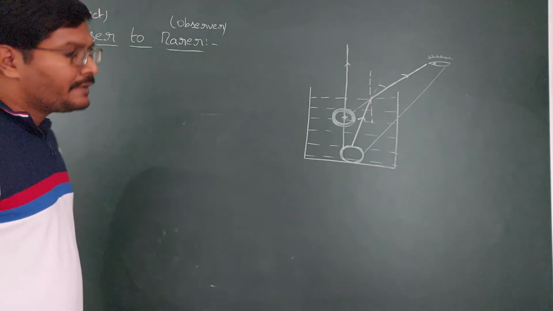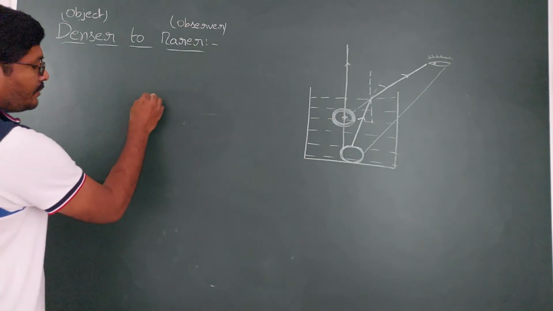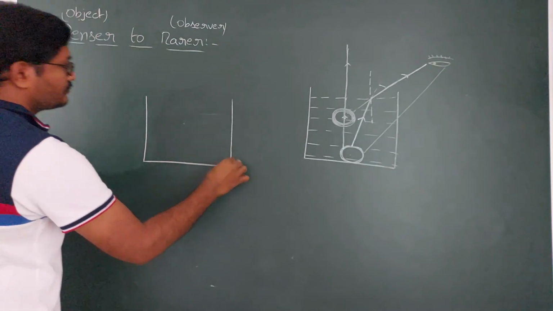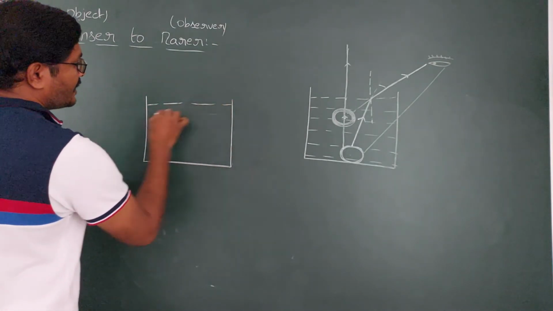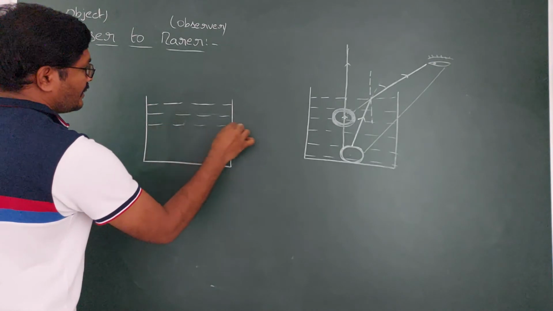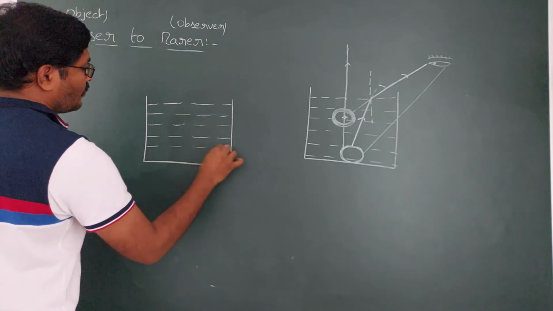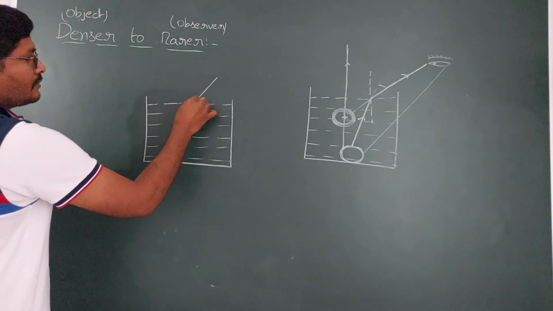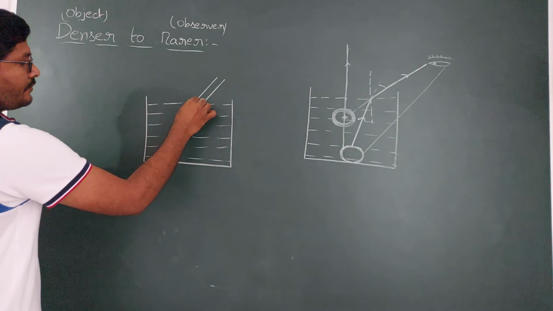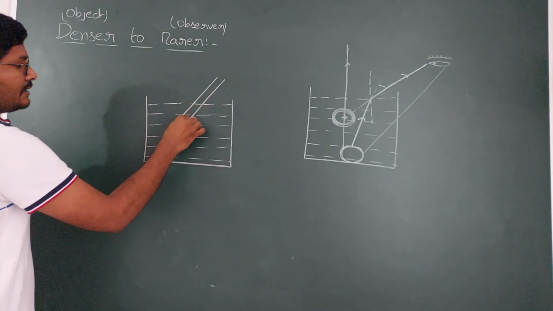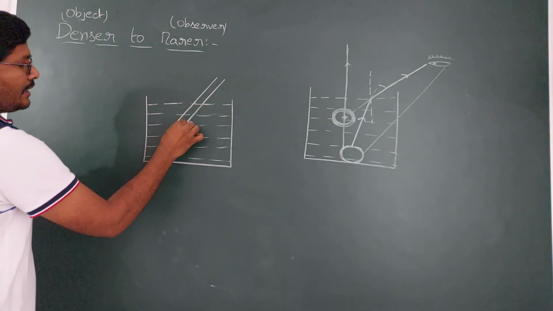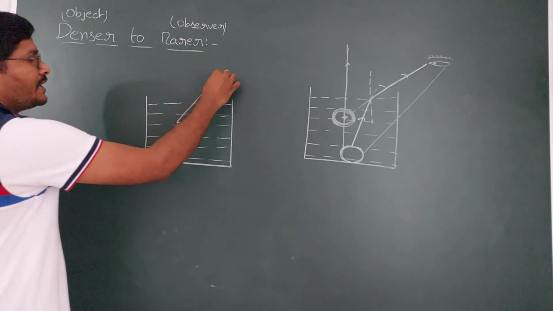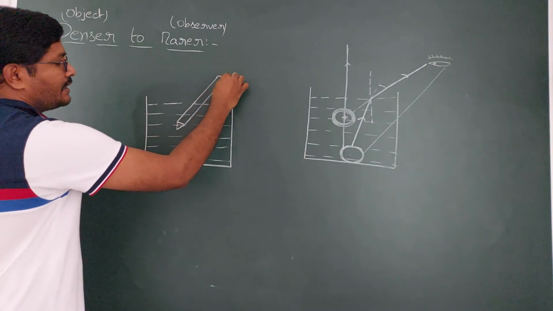Next, you can explain the same thing with another example. Take a pencil in a transparent glass of water, half of the pencil in the air and half in the water. There is a pencil, half placed inside the water and half outside the water.